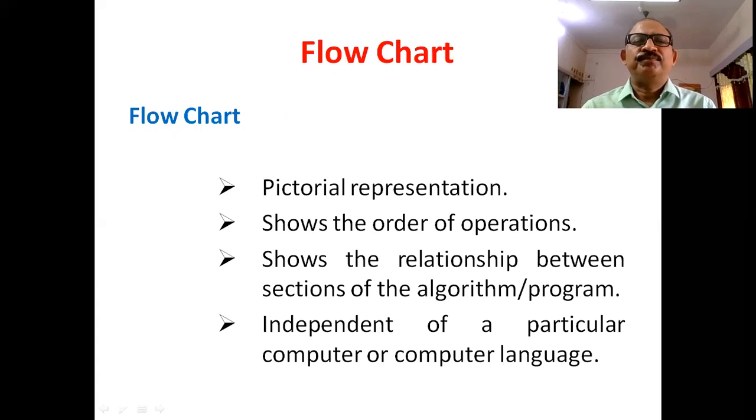Next, flowchart. A flowchart is a pictorial representation of an algorithm or a program. It shows the order of operations. It also shows the relationship between sections of the algorithm and program. Actually, it is independent of a particular computer or computer language.